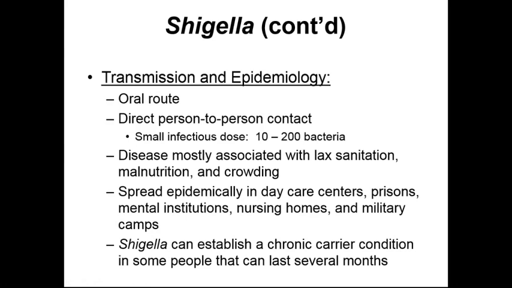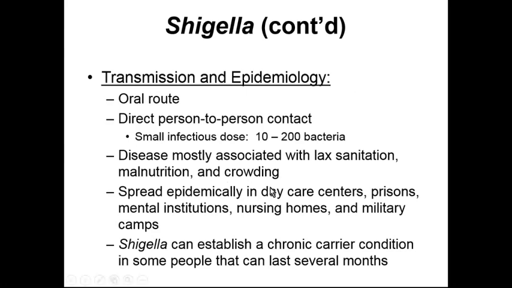Generally speaking, to contract a Shigella infection, we need to have it enter our body through the oral route, so we need to consume it or ingest it. We typically are going to experience direct person-to-person contact, and Shigella has a pretty low LD50, or low infectious dose, typically 10 to 200 bacteria. We're going to typically find Shigella being associated with lax sanitation standards, malnutrition, and crowding of human beings into small spaces.